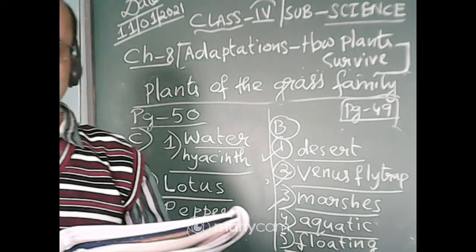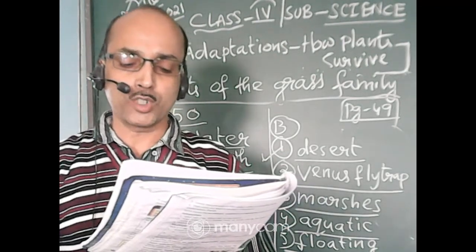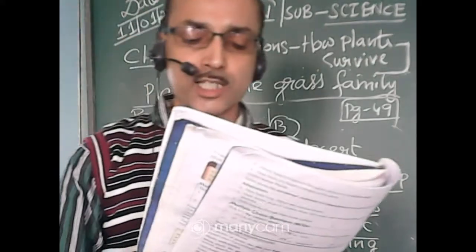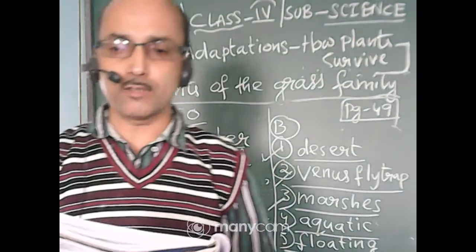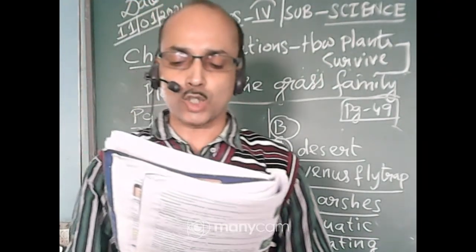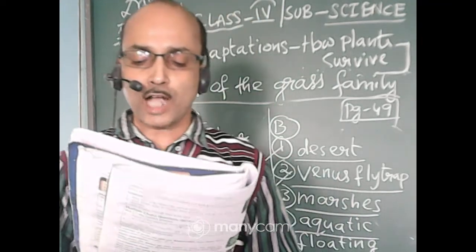Then we have also solved the fill in the blanks. Date palm grows in the desert region. Venus flytrap is an insectivorous plant. Number 3, waterlogged places are called marshes. Water lily is an aquatic plant.